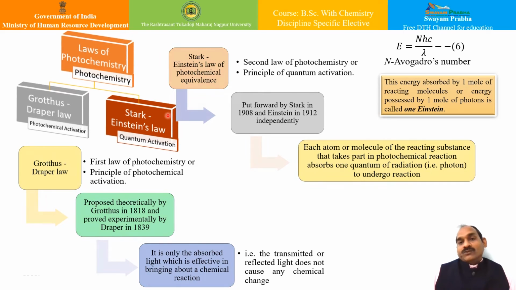One mole of substance contains Avogadro's number of molecules, and hence the energy absorbed by 1 mole is given by equation 6, that is E equals N into hc upon lambda. This energy absorbed by 1 mole of reacting molecules, or 1 mole of photons, is called 1 Einstein. This is a new unit used particularly in photochemistry.